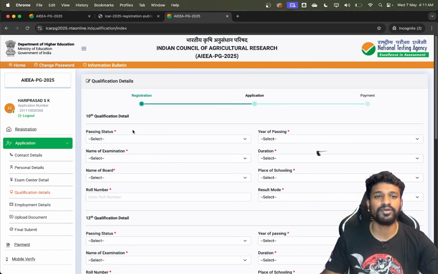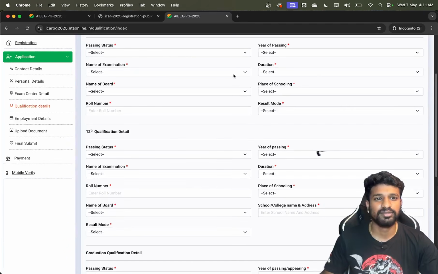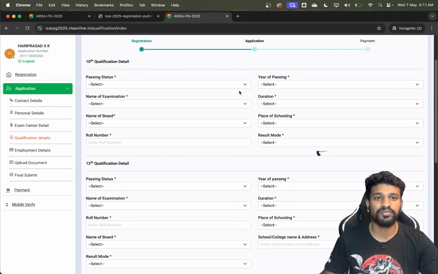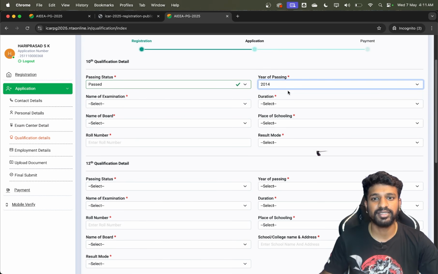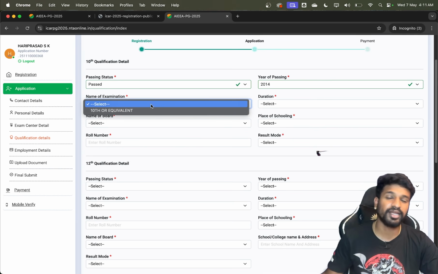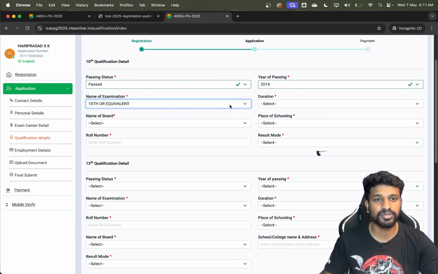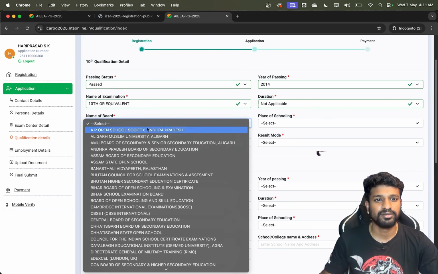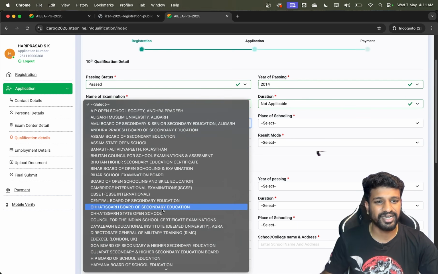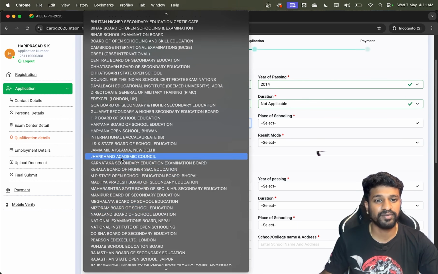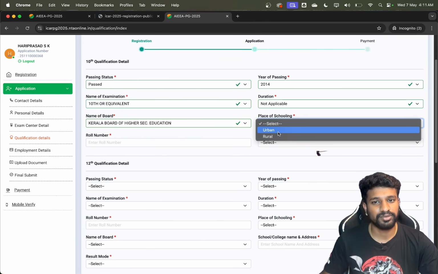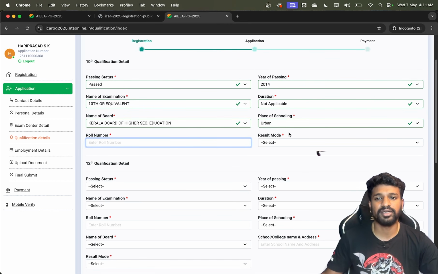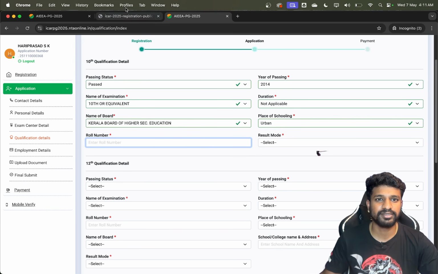Next will be your 10th, 12th, and BSc Agriculture details, which you have to fill here. While filling, make sure you fill the correct details and do not make any mistakes here, whether it is year of passing, percentage, percentile, OGPA or CGPA. Make sure you enter everything correctly. Mention your state board: just search for your state, and that will be your board. Schooling, whether it is rural or urban, and the roll number of your 10th will obviously be available in your marks card. Just open the marks card and get the details.